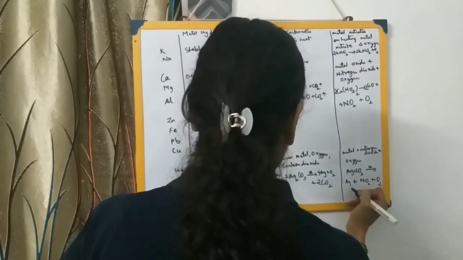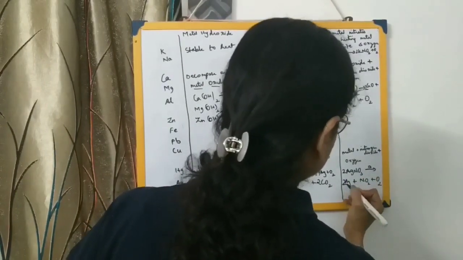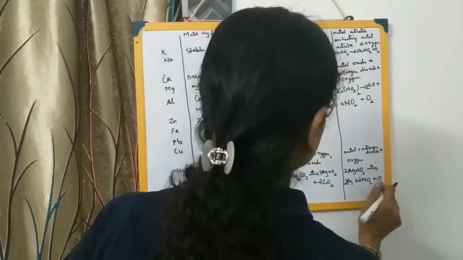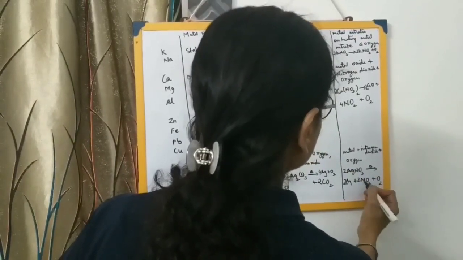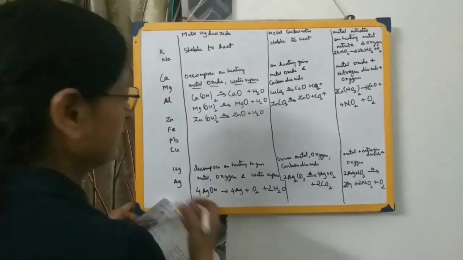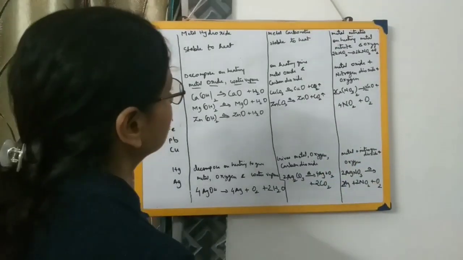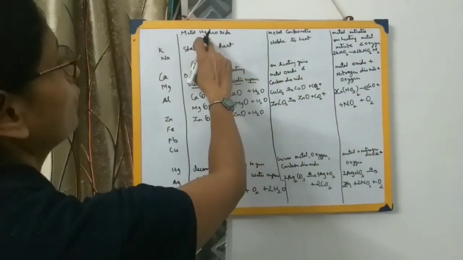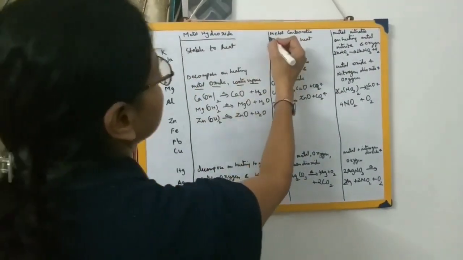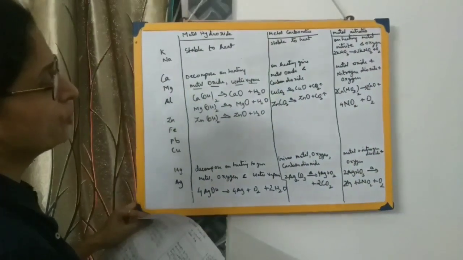So let us see whether it has been balanced or not. This will be 2Ag, nitrogen is 2, so this will be 2NO2 plus O2. Oxygen is 6 on the left and 4 plus 2, that is 6, on the right, so it is balanced. A similar case will happen with mercury nitrate also. So these are the reactions of metal hydroxides, metal carbonates and metal nitrates. I'll just underline it. Just go through it once or you can copy it down.